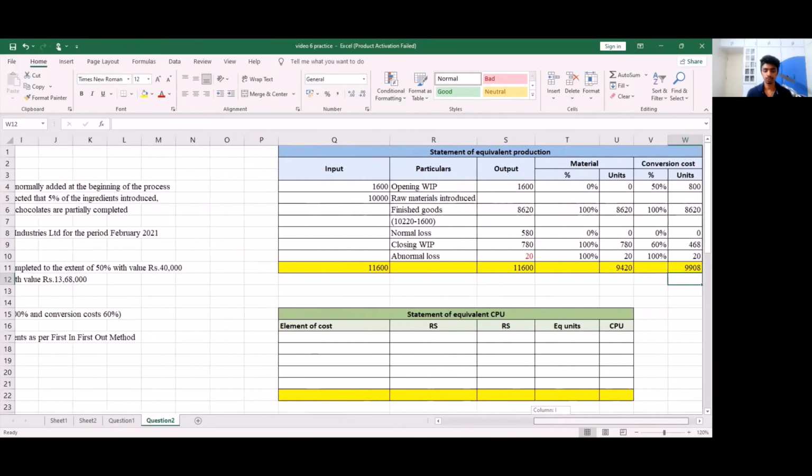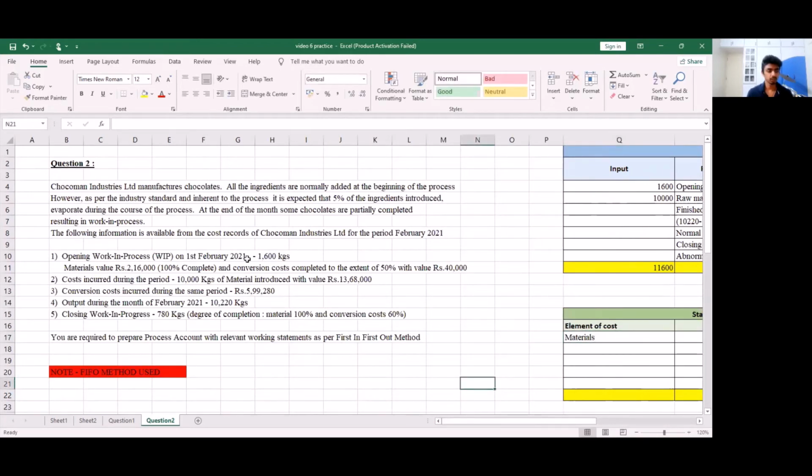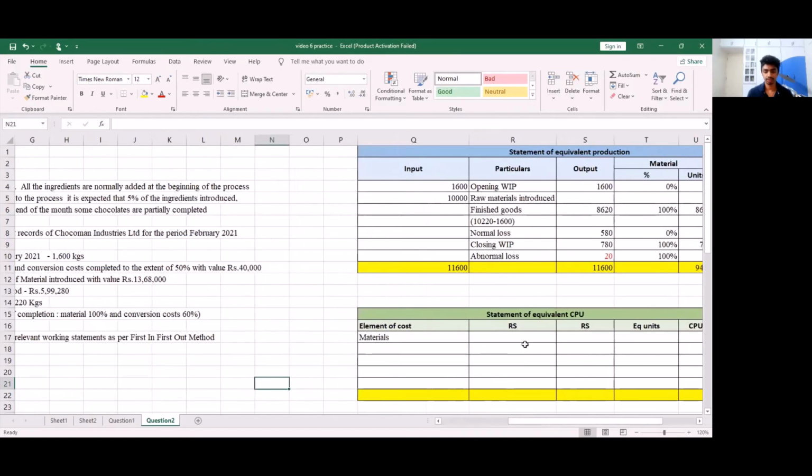Our first element of cost is going to be materials. So for materials, we have a value of 13,68,000. So I'm going to write this next to materials, 13,68,000. From this, we are supposed to subtract our normal loss realization. So we have less normal loss realization.